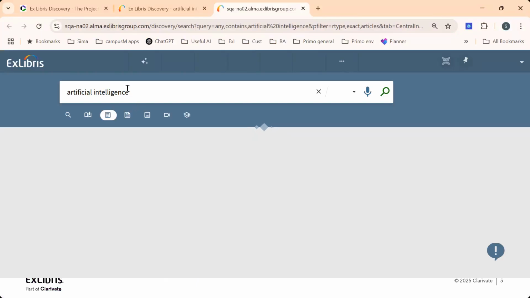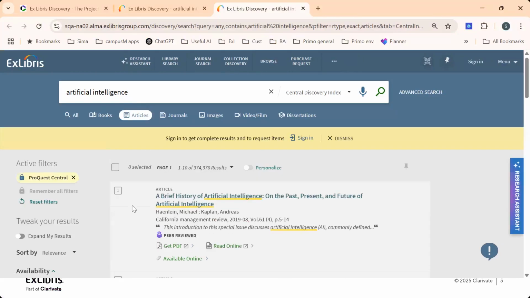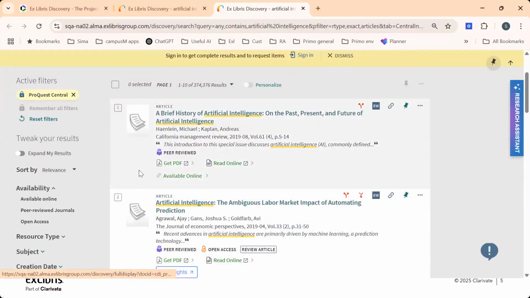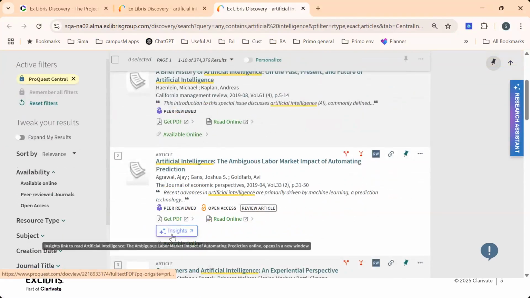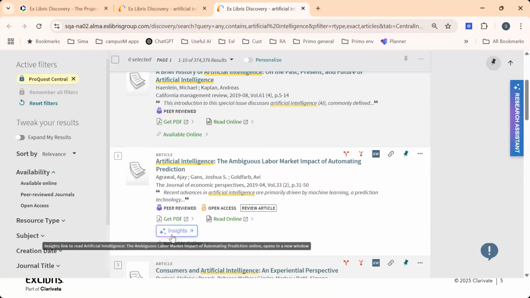I submitted the search in Primo. Here I'm in the current UI, but the same functionality exists in NDE as well. And I'm getting the full results, the brief results page. If I click on the insights, over here, this is a new button, which is up to configuration. It is disabled by default. And once I enable it, I will be getting these links for ProQuest relevant articles.